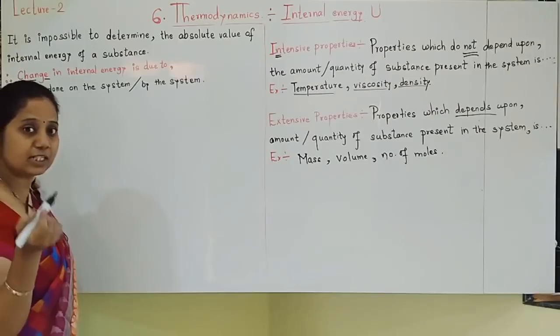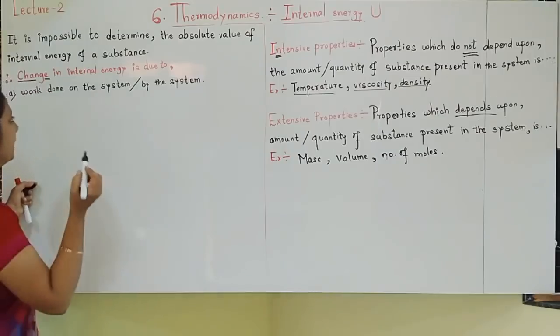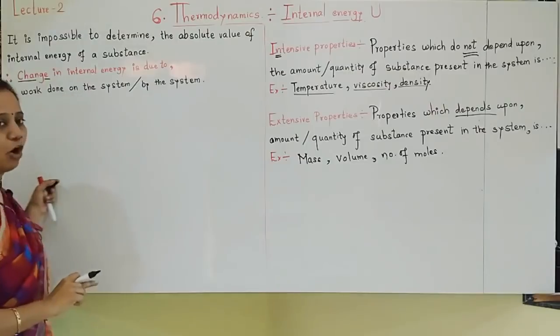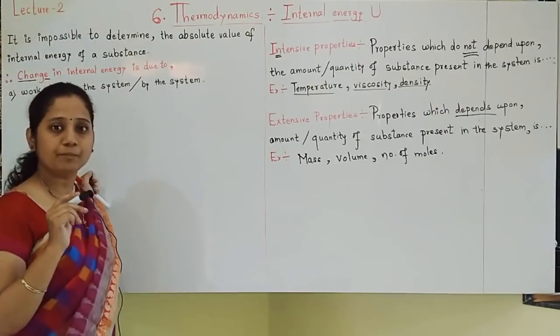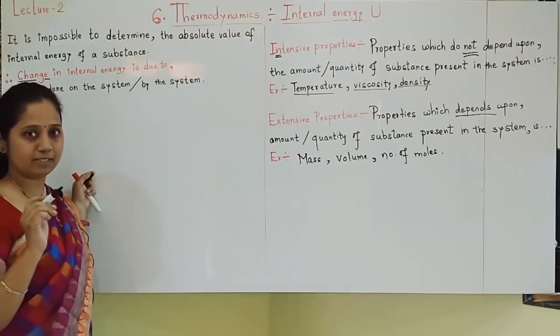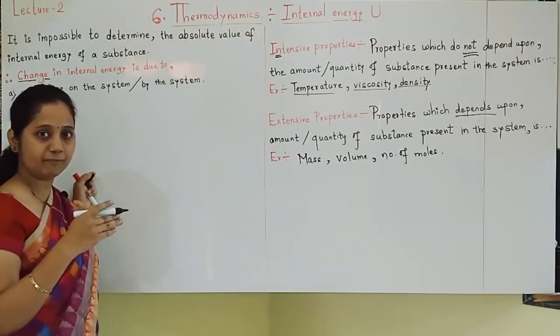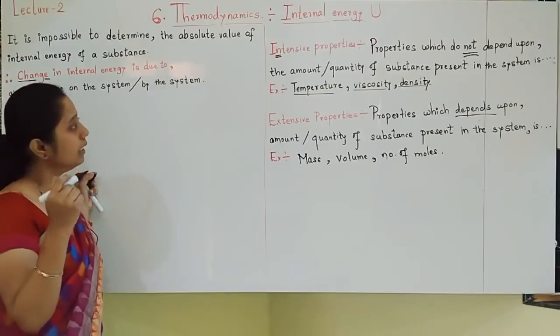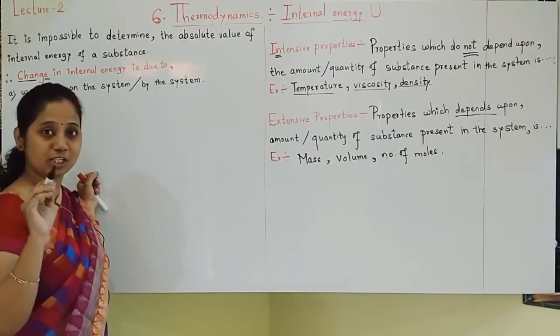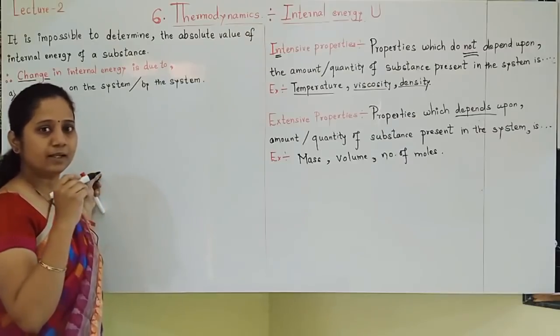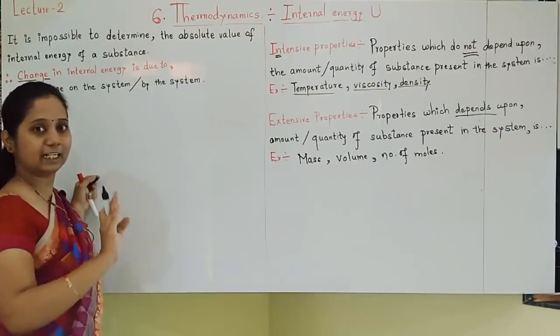Now, internal energy changes due to what factors? Let us see. First thing, if work is done on the system or by the system. There are two types, always remember. Sometimes work is done on the system, sometimes work is done by the system. Sign conventions we are also going to see, but that part we'll add later. Now only understand the internal energy part.